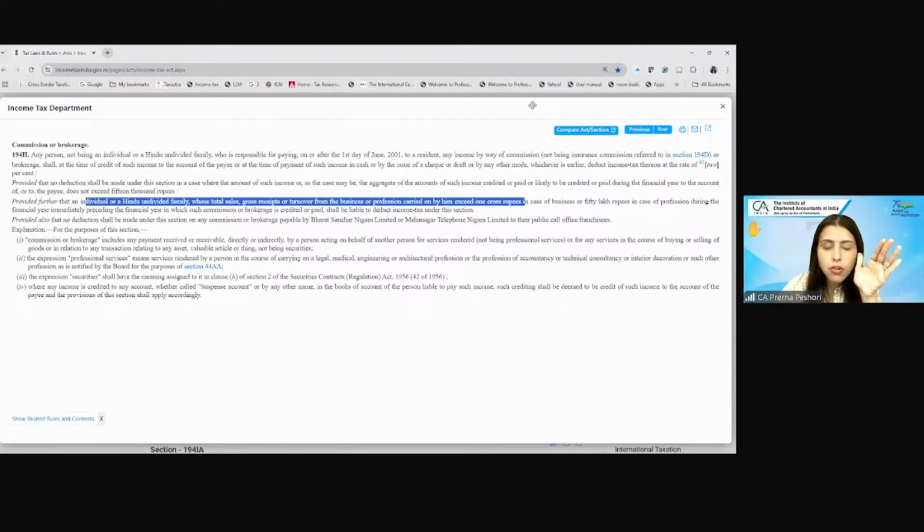If the contract is that of agency, then only 194H will get attracted. Otherwise, there will not be any 194H. This Doordarshan case is with respect to the agents which they have appointed under them to generate the business for them.